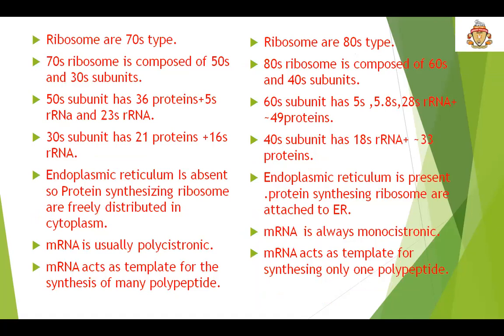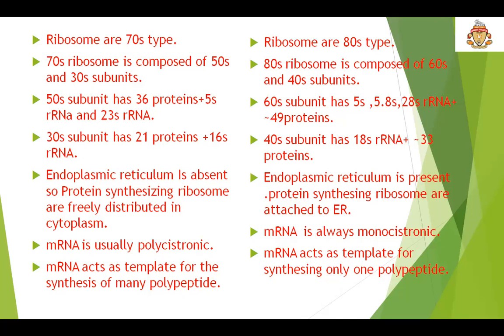In prokaryotes, the ribosomes are 70S type, whereas in eukaryotes that is 80S type. In prokaryotes, the 70S ribosome is composed of 50S and 30S. In eukaryotes, that is 60S and 40S subunits. In prokaryotes, the 50S subunit has 36 proteins plus 5S rRNA and 23S rRNA.